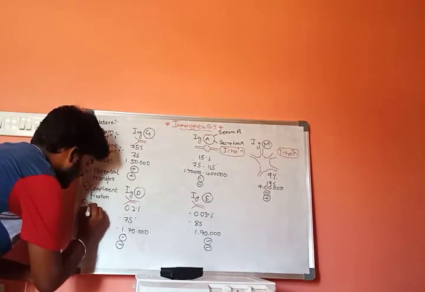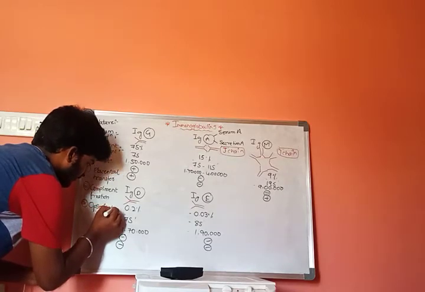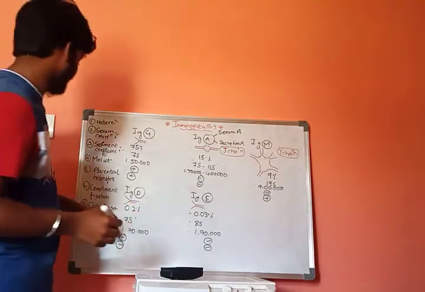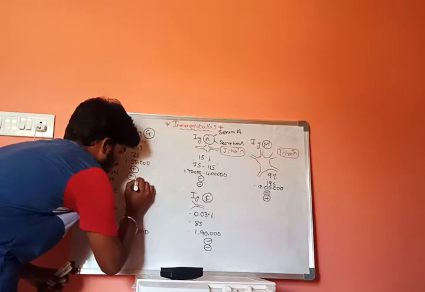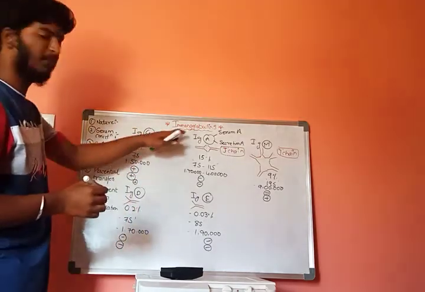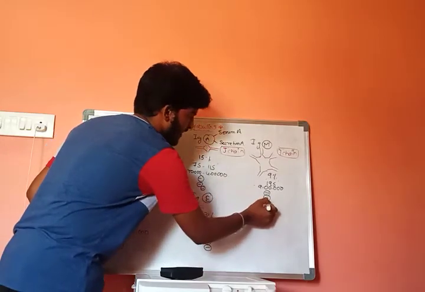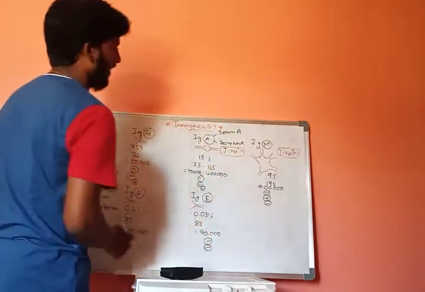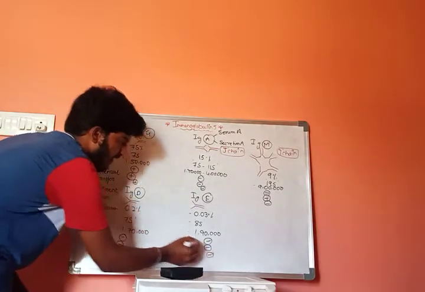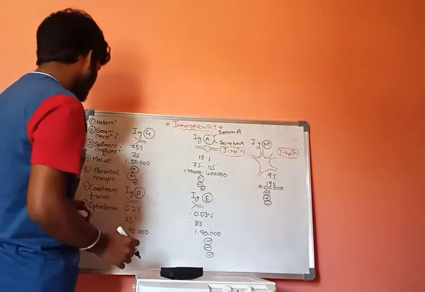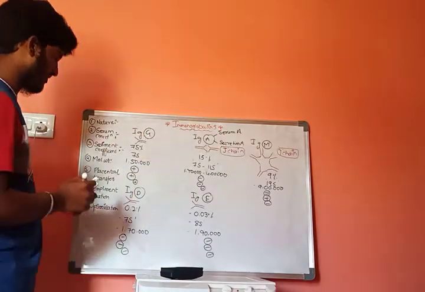The seventh one is opsonization. Opsonization is nothing but phagocytosis, and it is shown only by G type of immunoglobulins. It is not shown by A, M, or D types. Opsonization is shown only by G type of immunoglobulins.